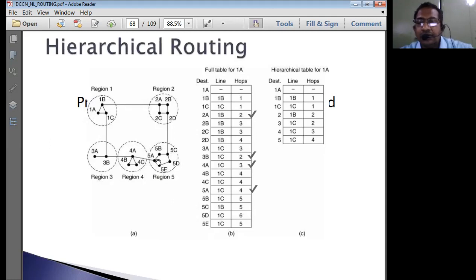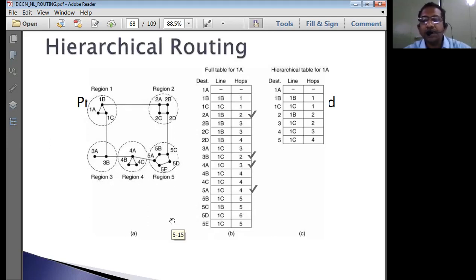Based on that internal topology and the routing algorithms preferred in the internal region, the data is simply going to get transmitted. Okay. So this is how things normally happen in routing. This is what we perform by using hierarchical routing.